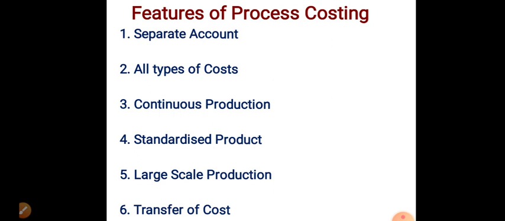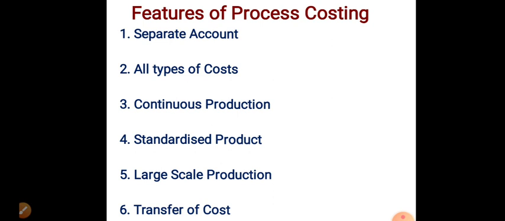Next, continuous production. The production is continuous except where plant and machinery is shut down for repairs, and the final product is the result of a sequence of processes. Under process costing there is no gap between the processes. It is continuous except in the case of repairs of the machines or any other plant.